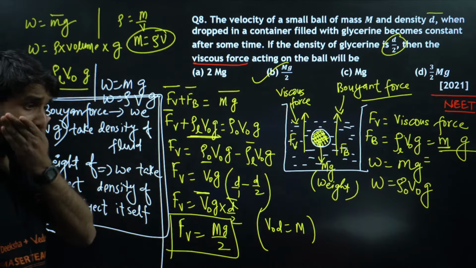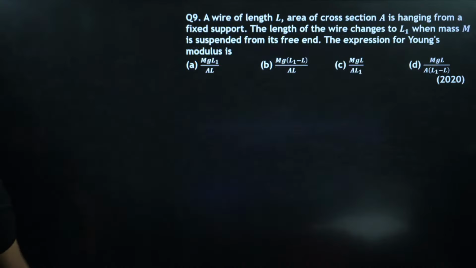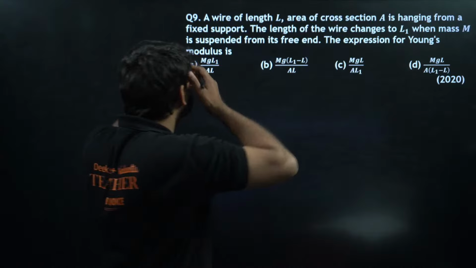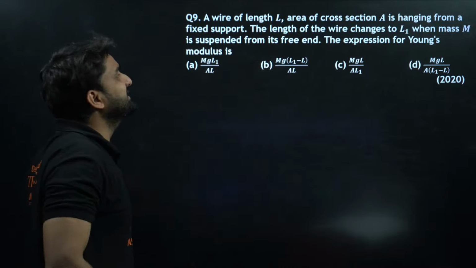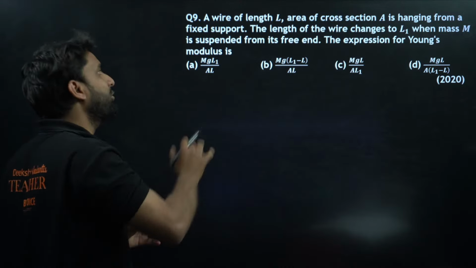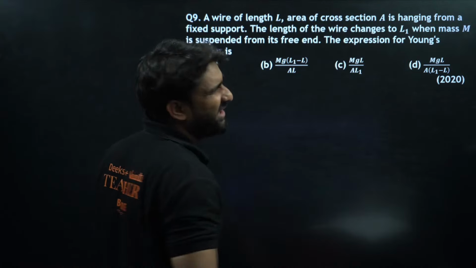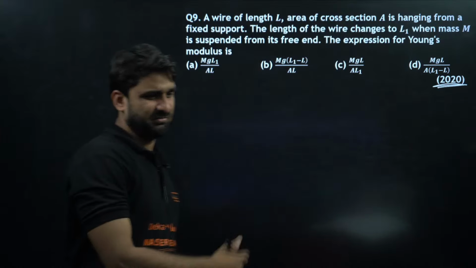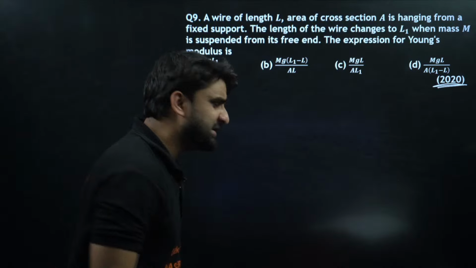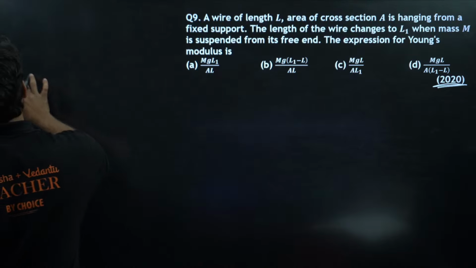Tarun, Shardan? Okay, moving to the next question. A wire of length capital L, area of cross section A is hanging from a fixed support. The length of the wire changes to, very easy question, and this is from NEET 2020. Okay, let's solve the question.